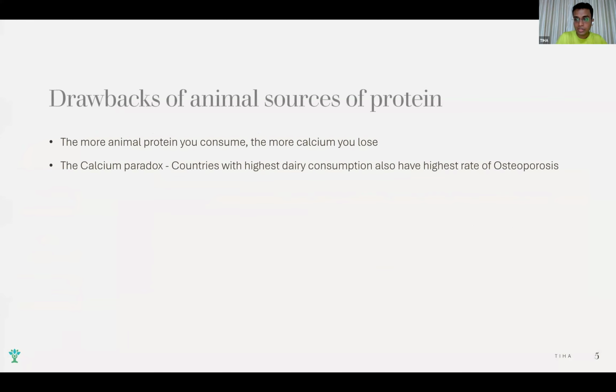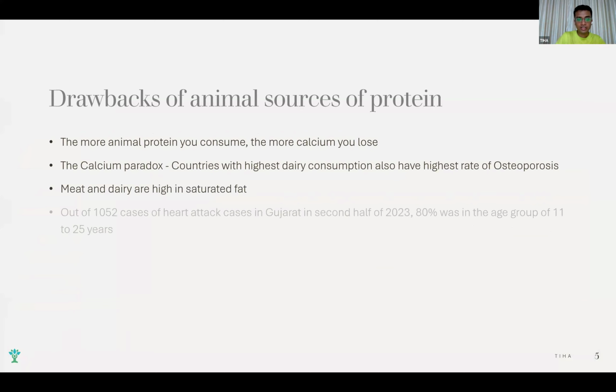So it's about calcium. It can lead to osteoporosis. Then the meat and dairy that we consume are very high in saturated fat. Fats are of two types. All fats are not bad. One is saturated fat, one is unsaturated fat. The problem is with saturated fat, and meat and dairy are very high in that.